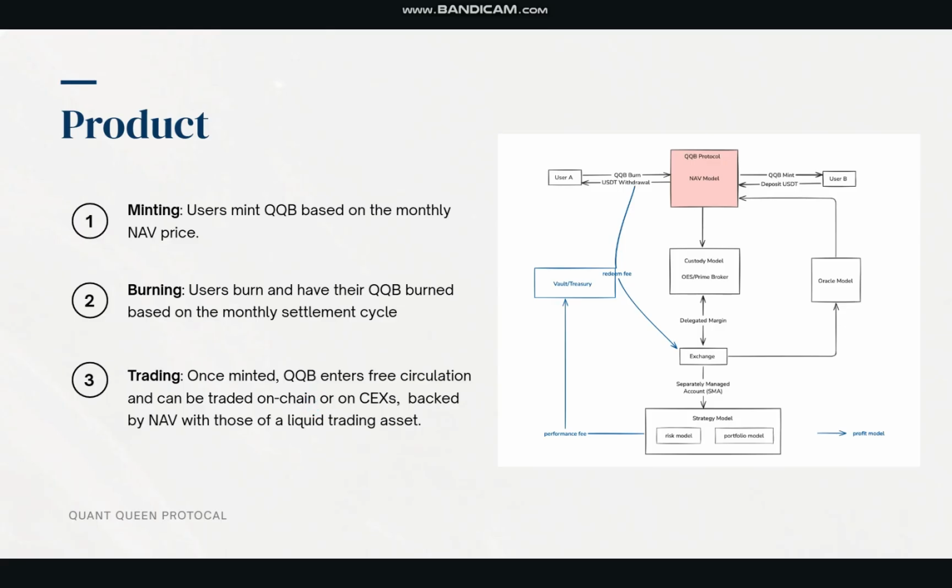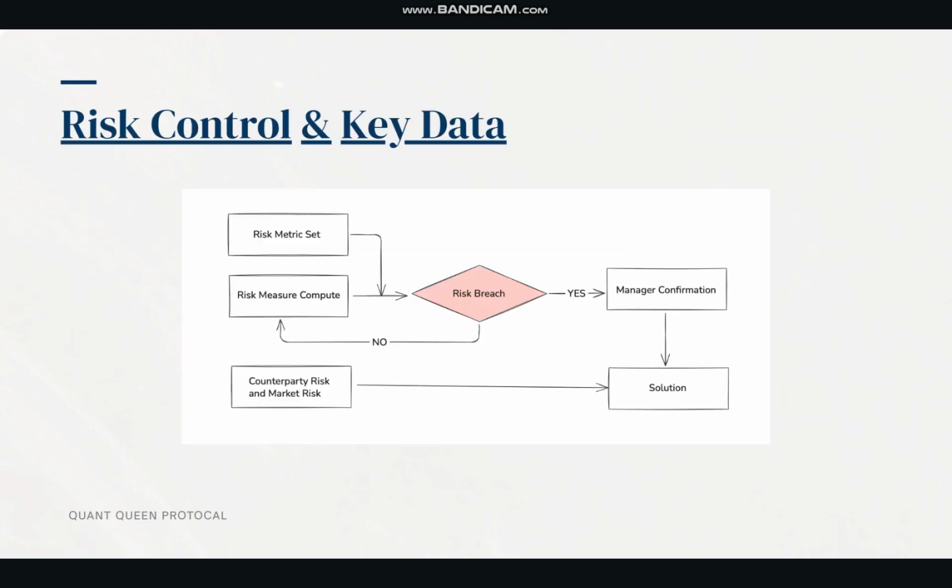This design allows QQB to integrate with BNB Chain DeFi products, such as lending, collateral, yield vaults, and structured products. For this project, the key point is still risk control, so we set up a very institutional risk control engine. Before we allocate the funds, we set up the risk set for each fund manager, and we also detect their real-time risk parameters. If we find their risk parameters breach the benchmark we set up before, we start to negotiate with the fund manager and find a solution.